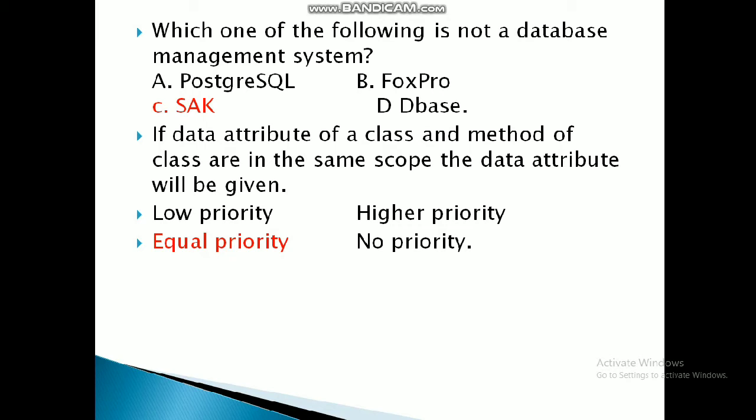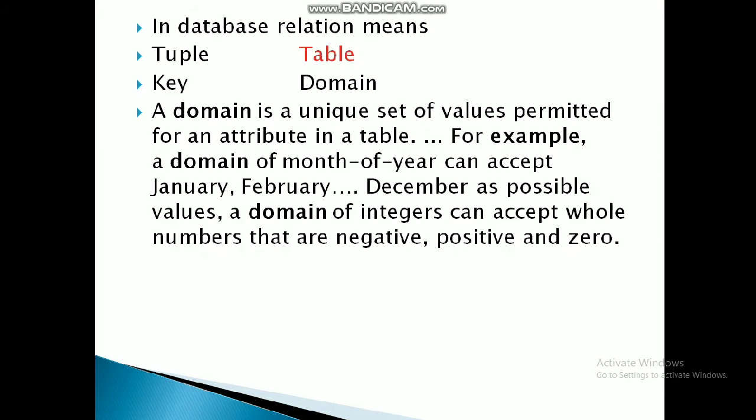Name and age are data attributes for a student, but if you are writing that age should be printed in this format, then it is a method. If they have the same scope, then they will be given the same priority.